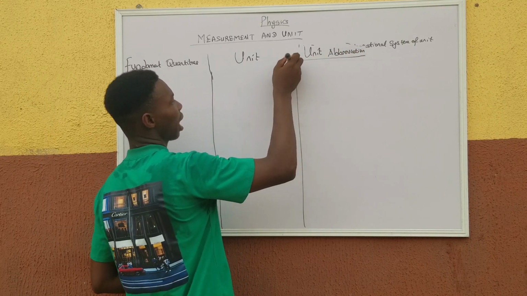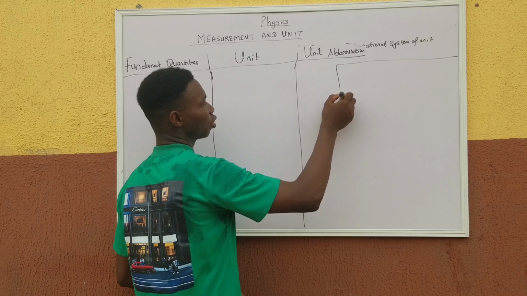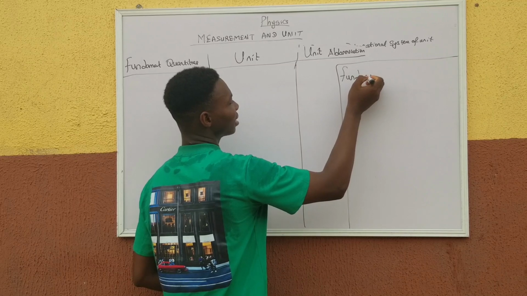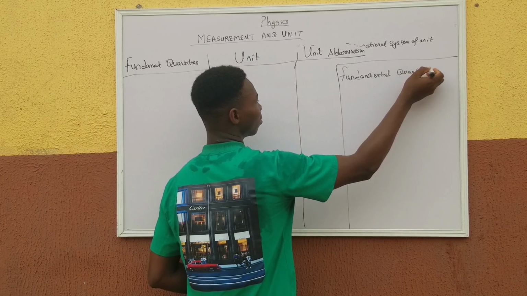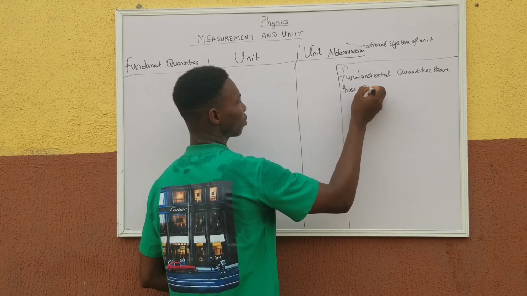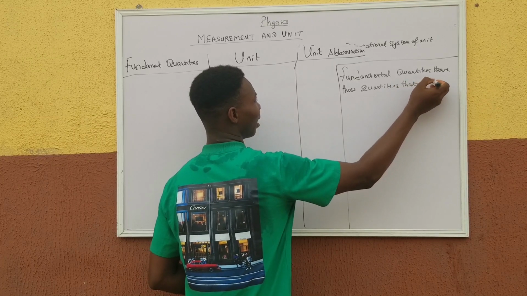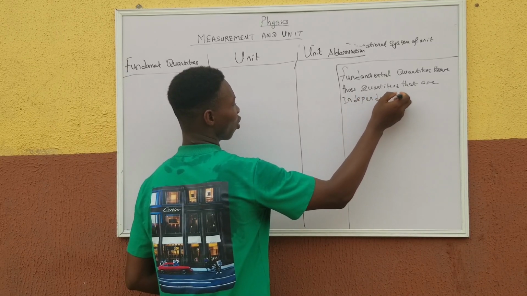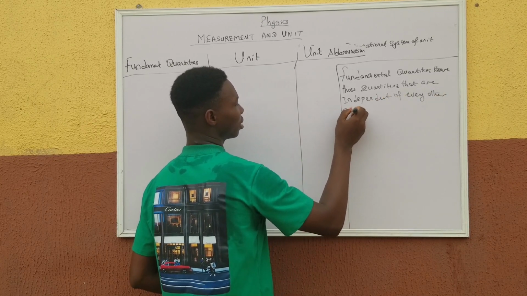Let me make use of this part of the board to explain the definition of fundamental quantity. Remember, as earlier stated, that fundamental quantities are those quantities that are independent of every other quantity.